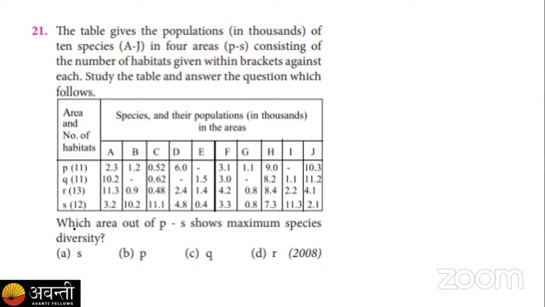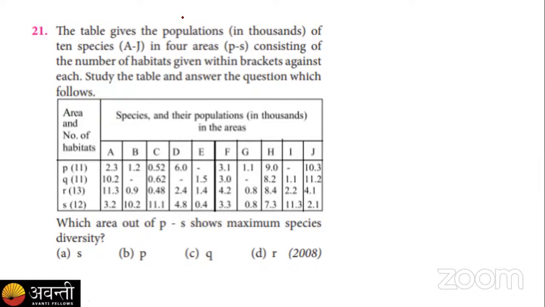So the question is, which area out of P, Q, R, S shows the maximum species diversity? We know species diversity is always related with the area. As we have more regions, we also have different varieties of species, right? So among these, which one is your correct answer?